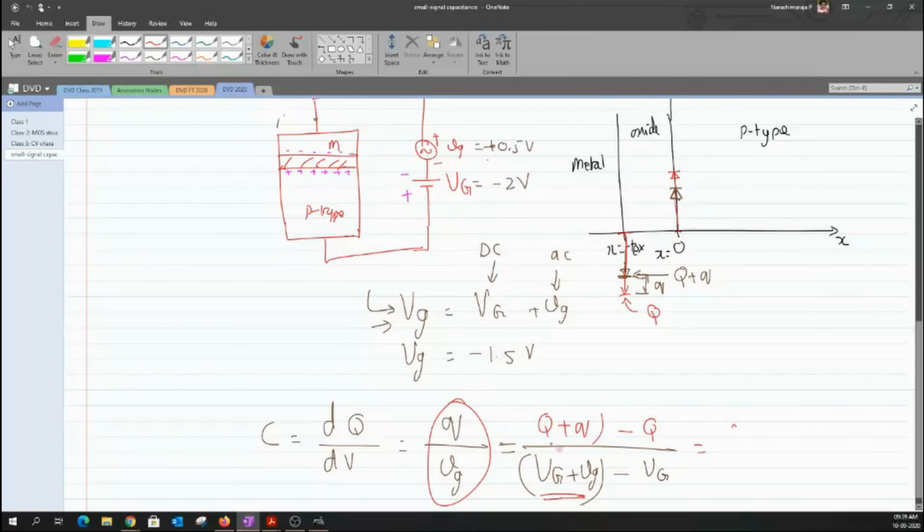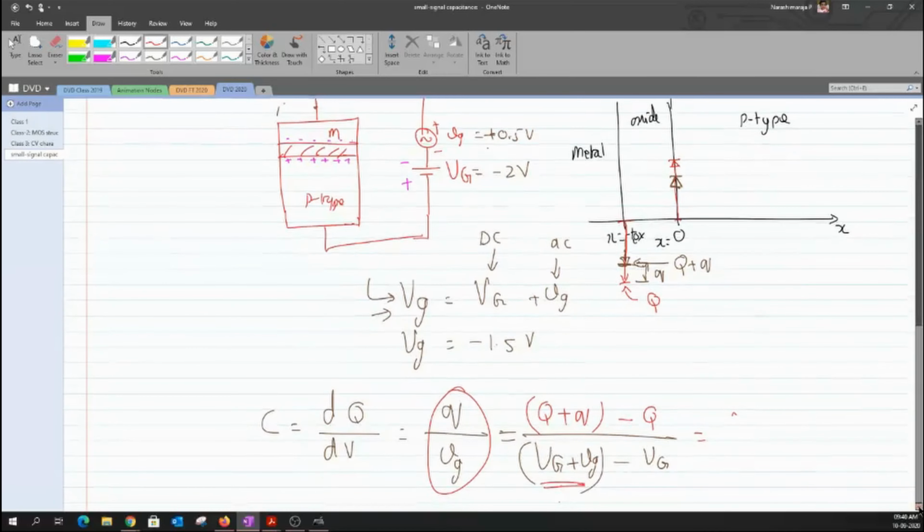What I've done is pick the VG value, which is the small signal added, minus the capital VG when there is only the DC condition. That difference is what I'm taking, and to get it we need the corresponding charges in each of these conditions.